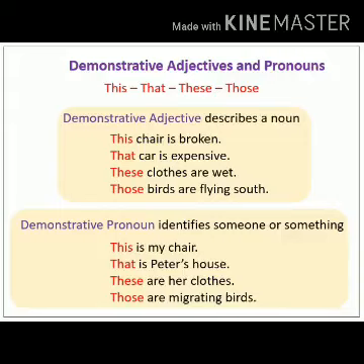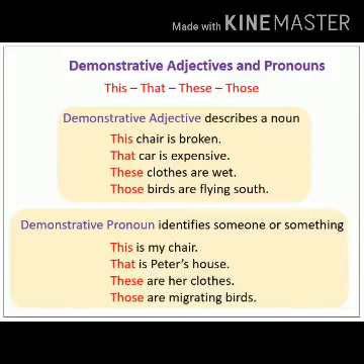Other examples are, that car is expensive. These clothes are wet. Those birds are flying. In all these sentences, the words this, that, these, those are used before the nouns as chair, car, clothes, birds. So they are adjectives.